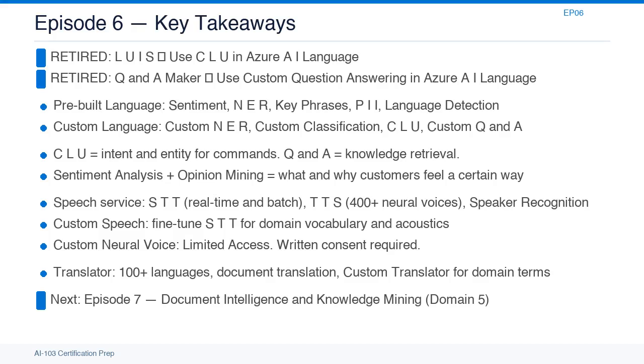The distinction between CLU and custom question answering: CLU is for understanding what the user wants to do. Q&A is for answering questions from a knowledge base. The speech service provides comprehensive audio capabilities: STT in real time for live transcription and in batch mode for audio file processing, TTS with over 400 neural voices, custom speech for domain-specific recognition, custom neural voice, limited access, for voice cloning with consent. Translator handles real-time text translation, full document translation, and custom translation models for specialized vocabulary.